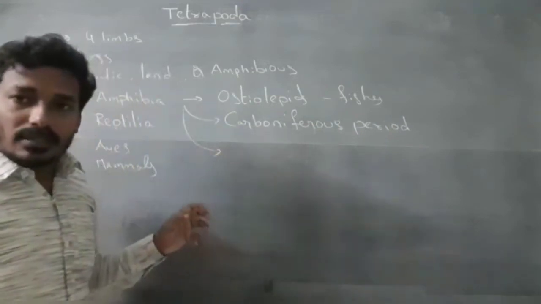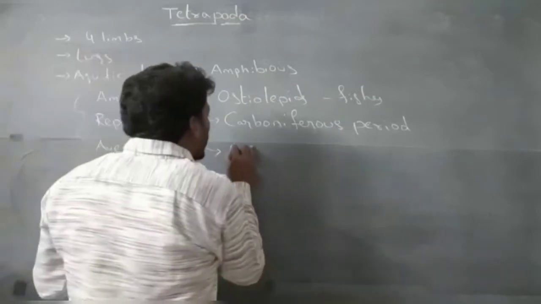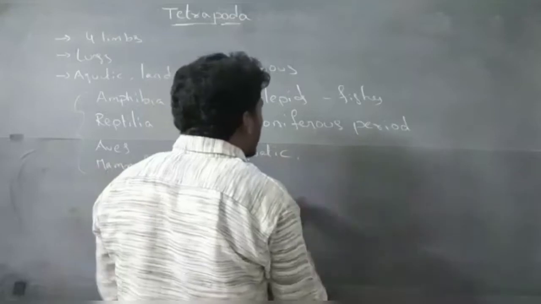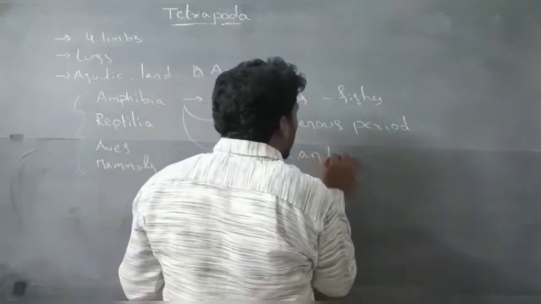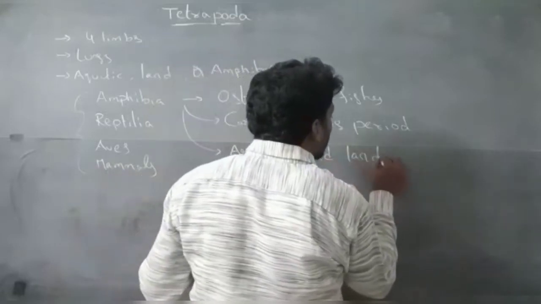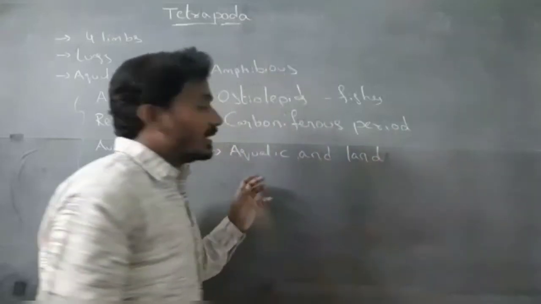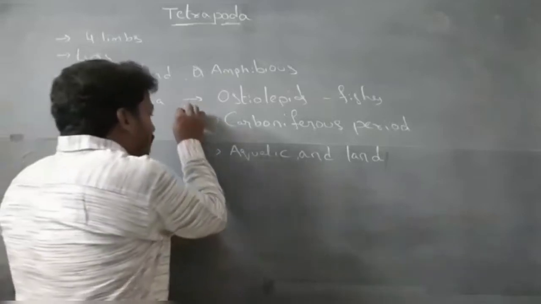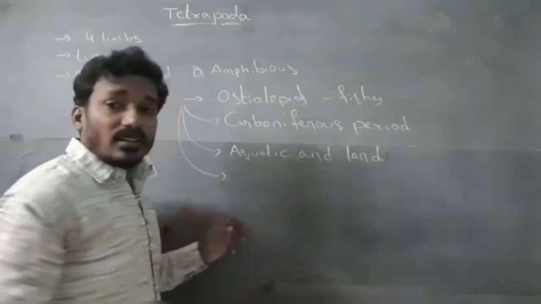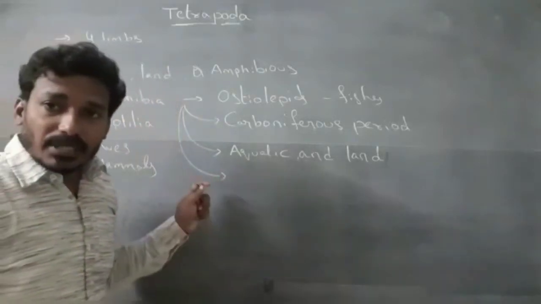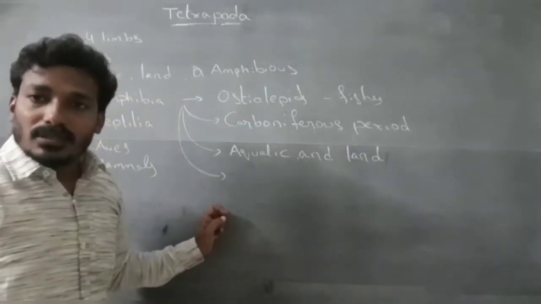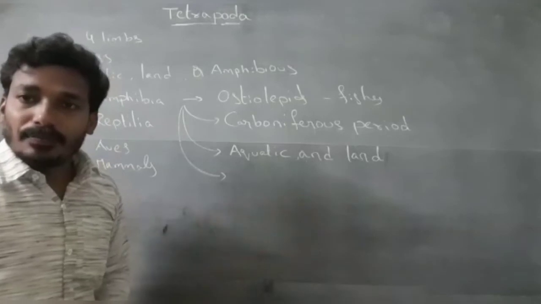Amphibians are aquatic and land. Amphibians are the first to come out from the water to land.